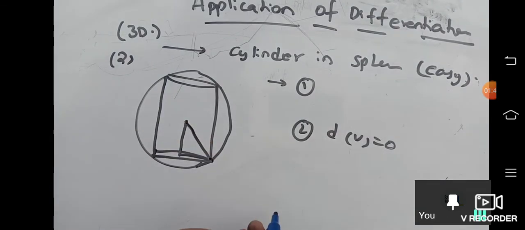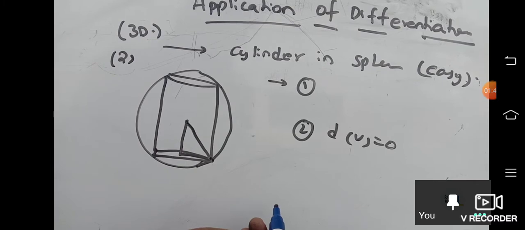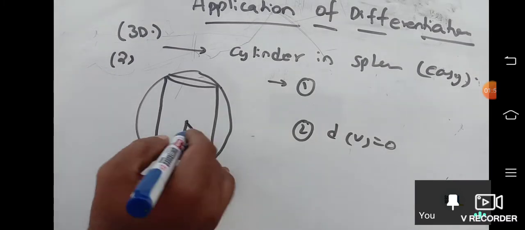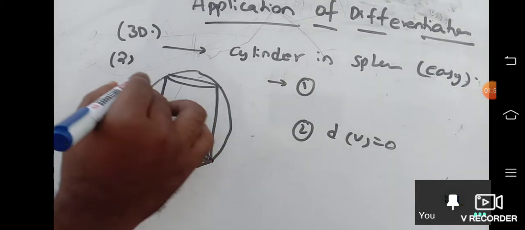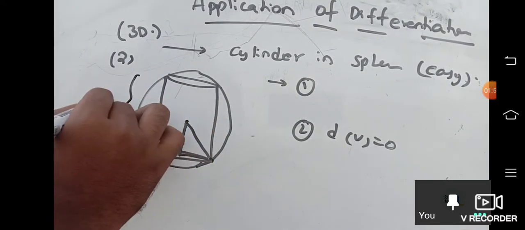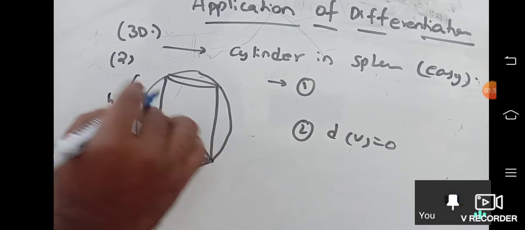Always it's a right angle triangle only in every question. Remember that. Okay, now always it's a right angle triangle, either similarity or Pythagoras theorem. In cylinder in sphere question, it's Pythagoras theorem. Tell me, if total height of cylinder is h, this is h by 2.